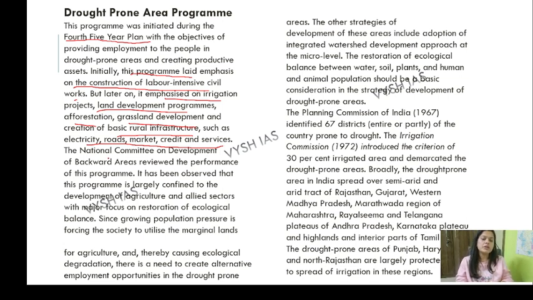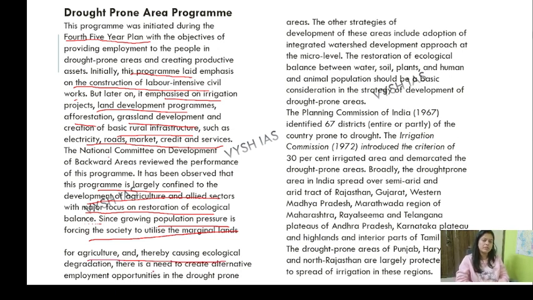Okay, the National Committee on Development of Backward Areas reviewed the performance of these programs. It was observed that this program is largely confined to development of agriculture and allied sectors with major focus on restoration of ecological balance, since growing population pressure is forcing society to utilize marginal lands for agriculture and thereby causing ecological degradation.